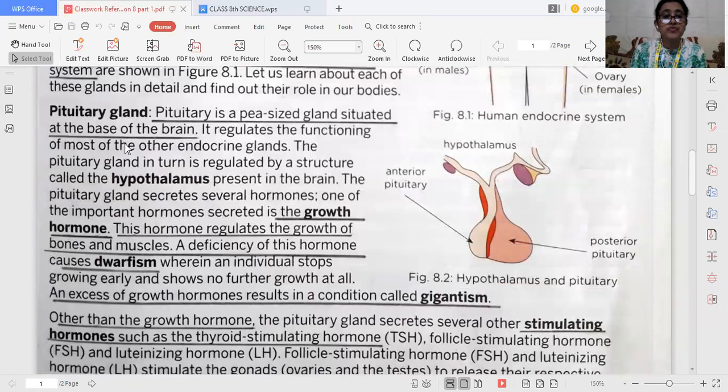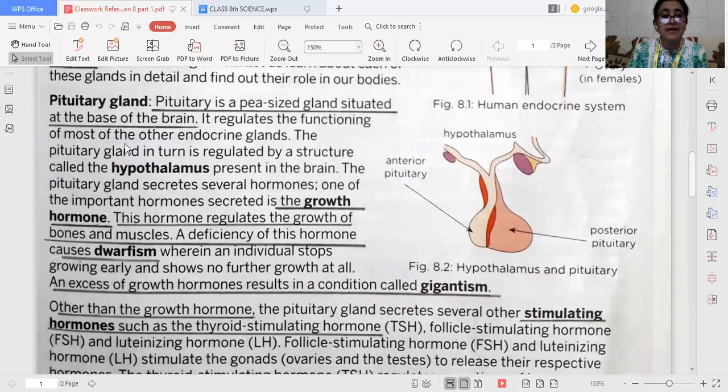And this pituitary gland secretes growth hormone. As the name indicates, growth hormone regulates the growth of bones and muscles. When there is a deficiency of this hormone, it causes dwarfism. And if it is secreted in excess, then there will be excess growth that results in gigantism.